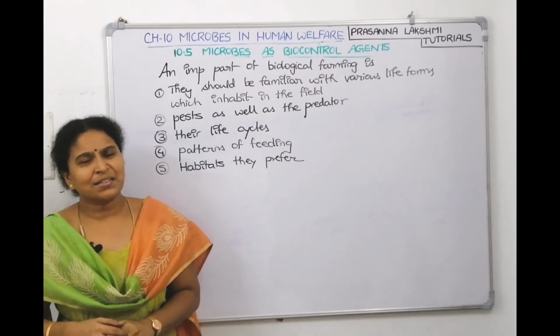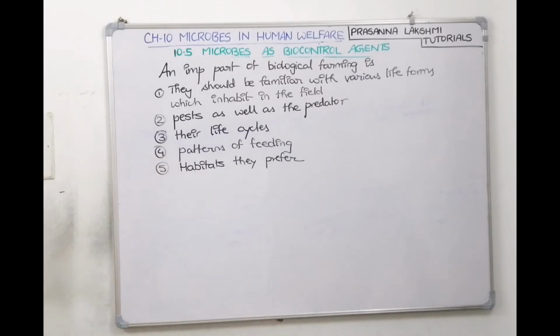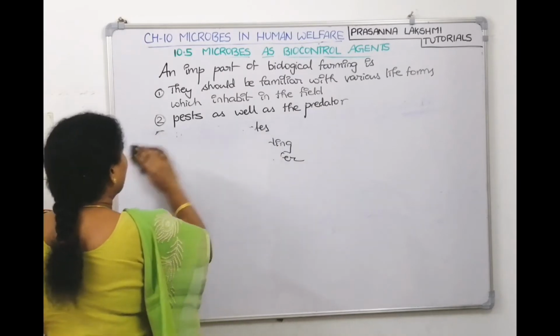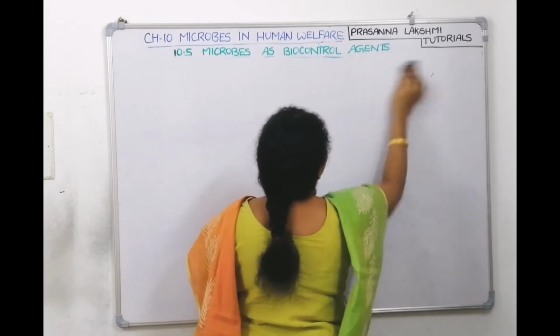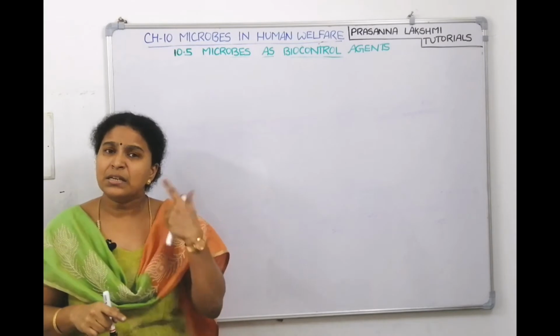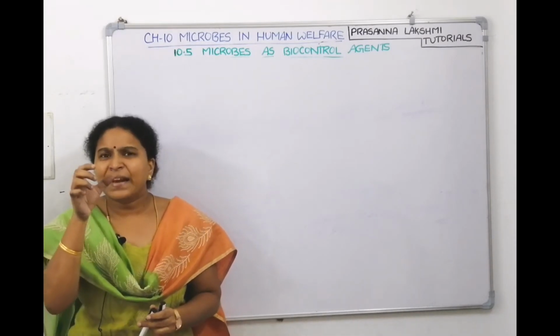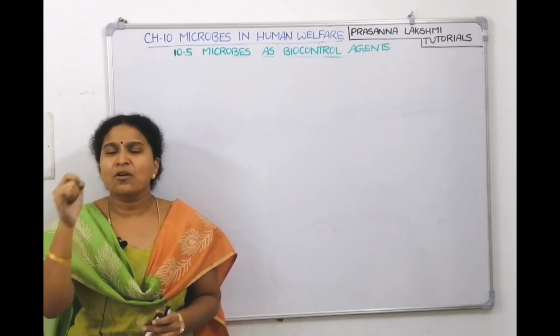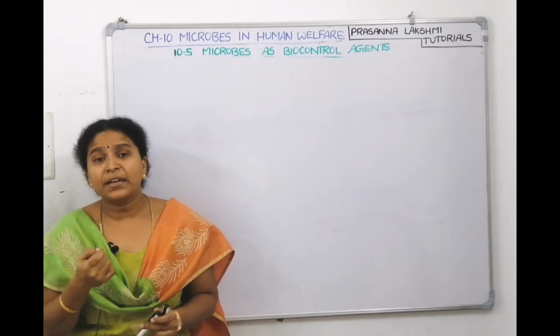Okay, now let us take some examples. Take a screenshot of this first. Right, now this part is interesting, which I am going to tell you now, because we will be talking about examples now. The first one is, I told you, if you want to control the pest, introduce the predator. Who is the predator for aphids? Have you seen a red colored insect having yellow colored dots on it? It is called ladybird, right?